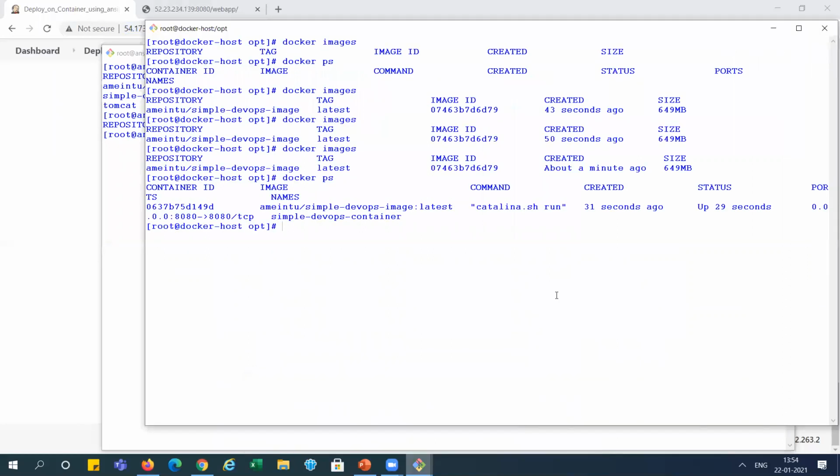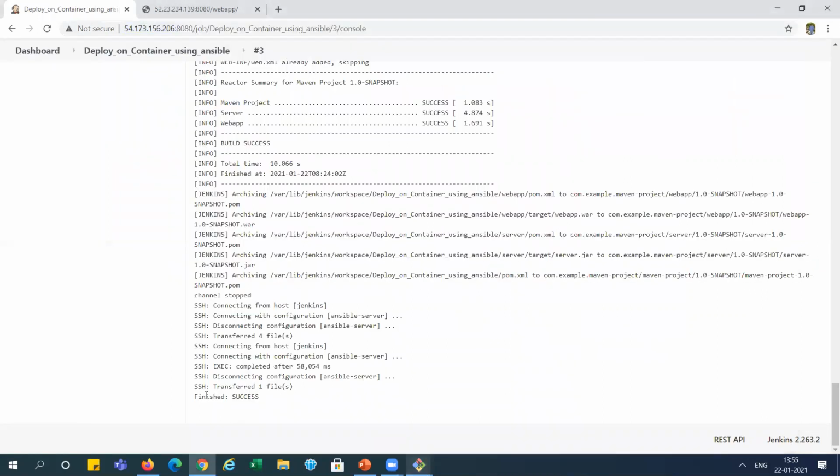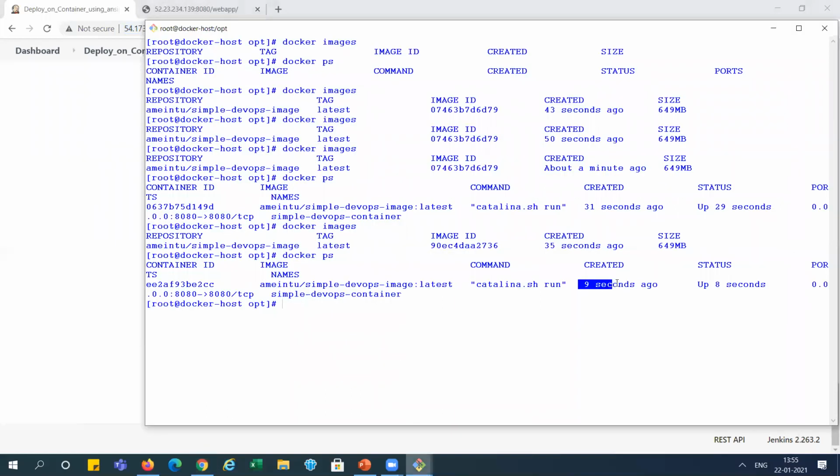Here you can see Docker images. You can see it was created 35 seconds ago. Docker PS, you can see 9 seconds ago it was created, right? It means the job is completed. You can see our job is completed here, right? 9 seconds ago, it is showing 31 seconds ago.